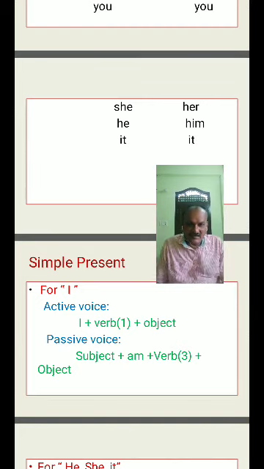For I, first I will tell the active structure: I plus verb one form plus object. Passive structure: subject plus am plus verb three form plus object.